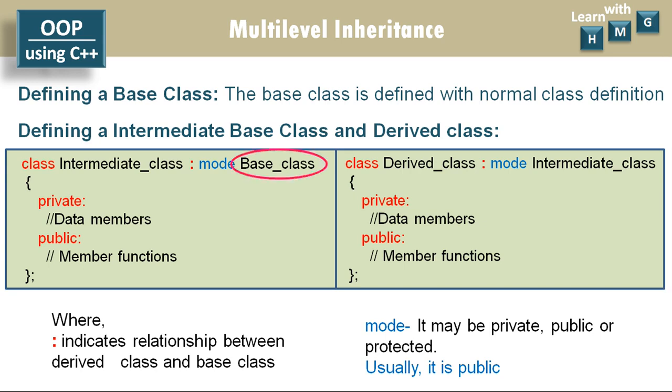So here is the base class, and from this base class the intermediate class is derived. Like this, there is inheritance happening between the base class and the intermediate class under level 1. Under level 2, from this intermediate base class, the derived class is derived or inherited. So this is level number 2. Here I have given the syntax of minimum 2 levels, and like this the levels can be further extended up to n number of levels.